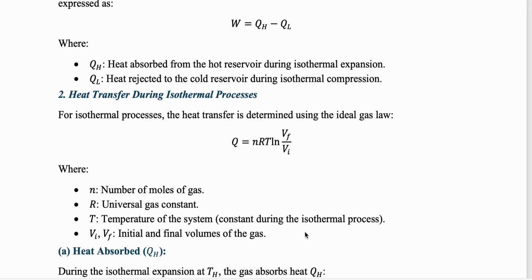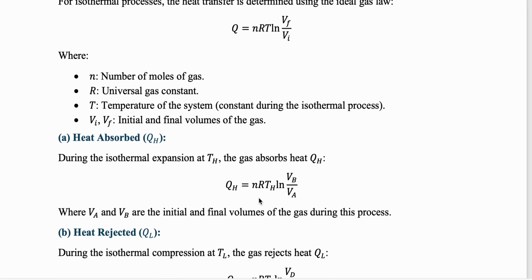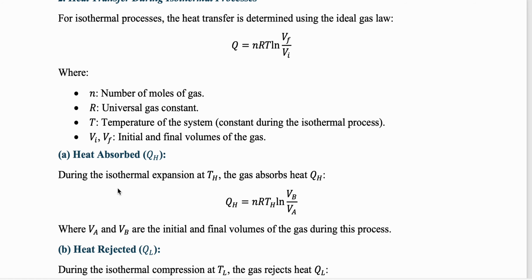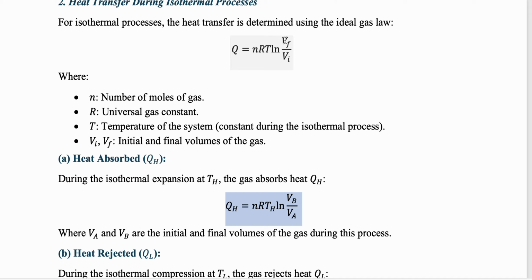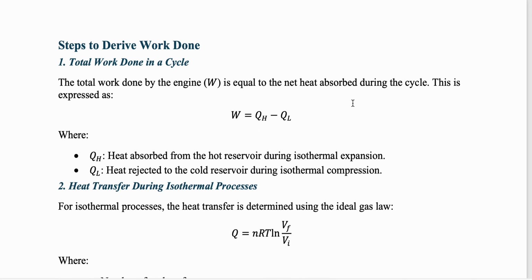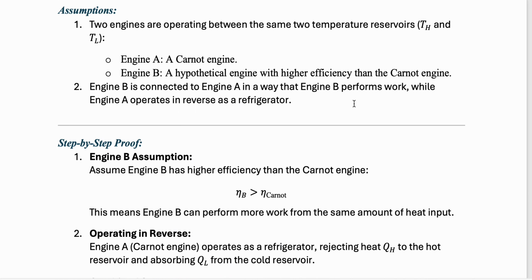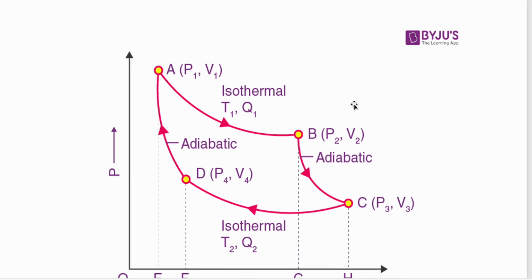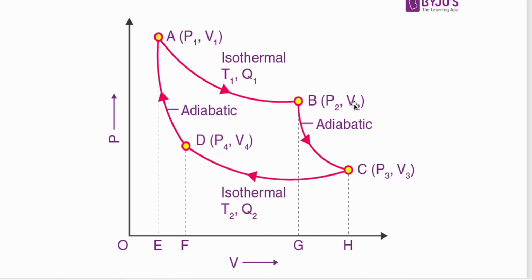Okay, and we have got two parts. Heat absorbed means you are going to talk about isothermal expansion, and in isothermal expansion, this is my work done, ln of Vb by Va. Always remember this relation, final by initial. If we look into this graph, here final was at B, so we'll write it as Vb.